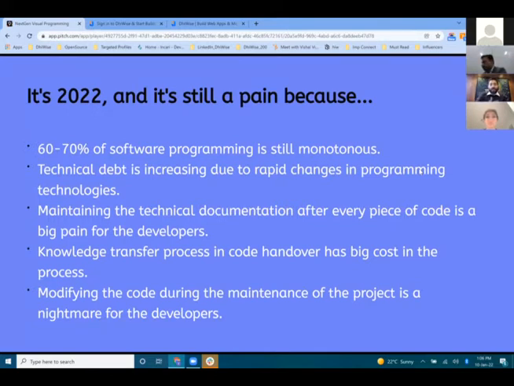And ultimately, the technical debt of the overall world is more than $1 trillion according to McKinsey and a few other reports. So technical debt is continuously increasing. And if we look at the last 5 years of the landscape, it's rapidly increasing, just because every year there is a new technology or there is a change in the version of the technology.